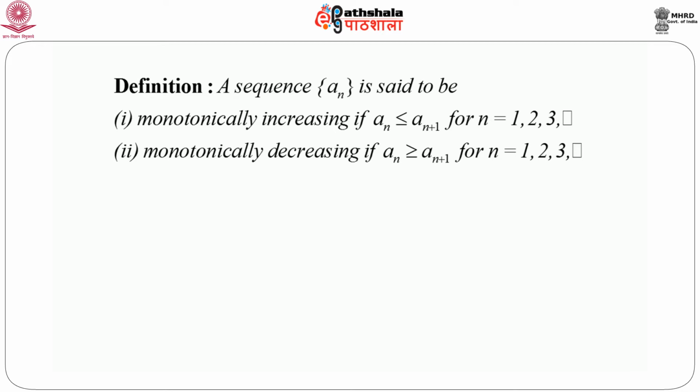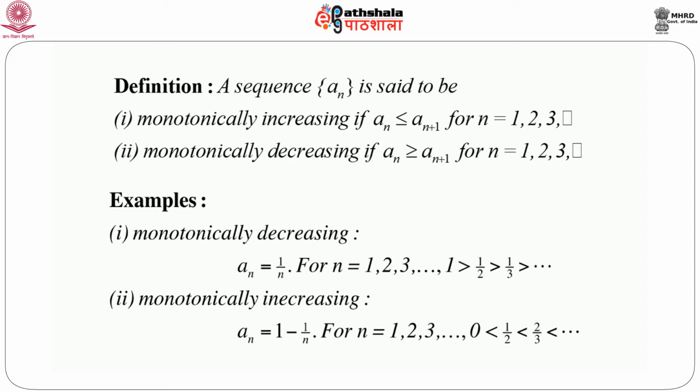If we write this clearly, we will get a1 less than or equal to a2 less than or equal to a3 less than or equal to, and so on, and this will continue. That means each number is either greater than or equal to the previous number, so it is continuously increasing. So we call this sequence monotonically increasing. Exactly similarly, we can define a sequence a_n to be monotonically decreasing if a_n is greater than or equal to a_(n+1) for n equals 1, 2, 3 and so on. That means each number is greater than the next number, so the numbers are continuously decreasing.